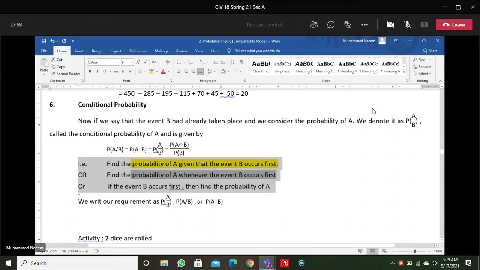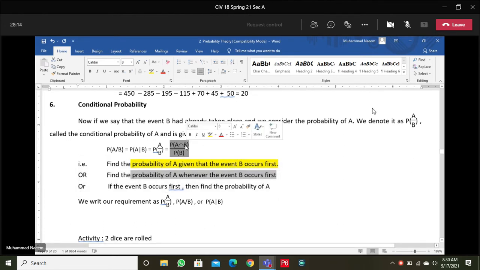All the three statements show the conditional probability of A with the condition of B. And this is equal to probability of A intersection B divided by probability of B. This is a formula.